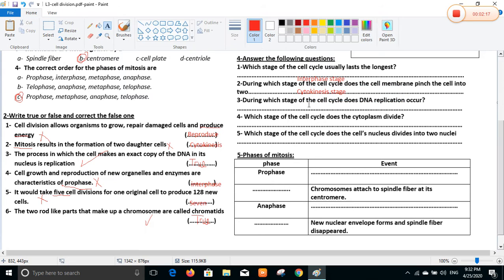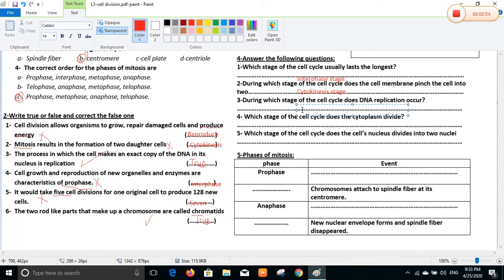Yes. Number 3. During which stage of the cell cycle does DNA replication occur? Copy the organelles inside the cell. This happens during the interphase, the first stage. Yes, because it's the longest one. It takes time for replication. So this happens during the first stage, interphase. So the answer is interphase stage.